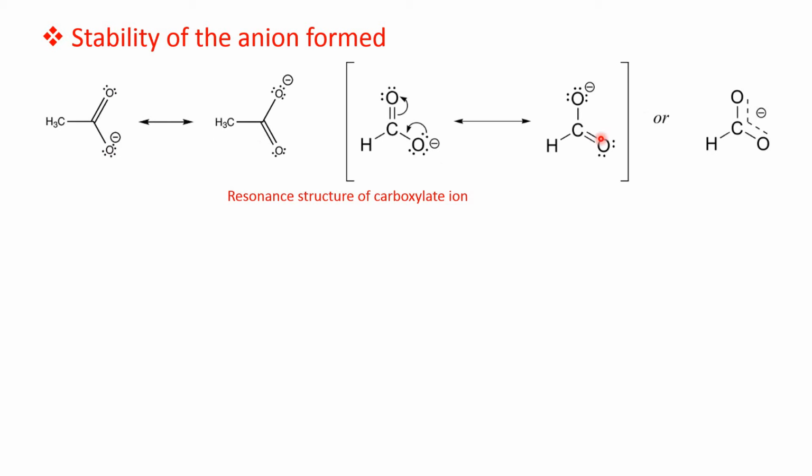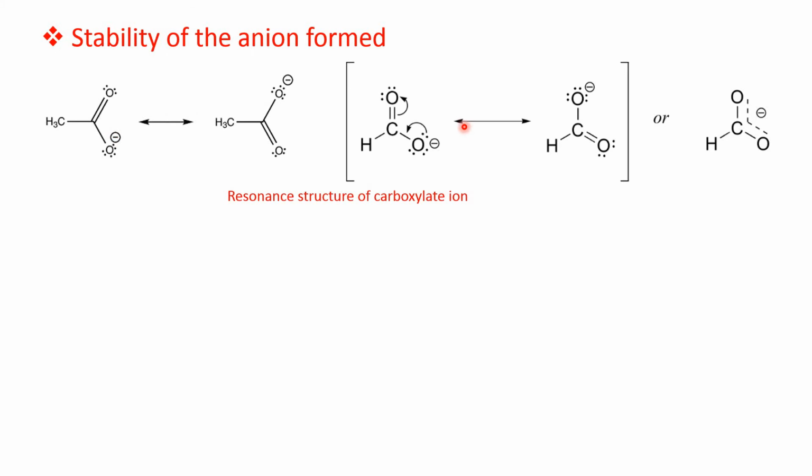And the same thing holds for formic acid also. Therefore, the first thing is that this carboxylate anion is more stable than the parent carboxylic acid. Therefore, carboxylic acids are stronger acids than phenol and then alcohol, etc. Moreover, these resonating structures are equivalent structures. Equivalent resonating structures are more stable.